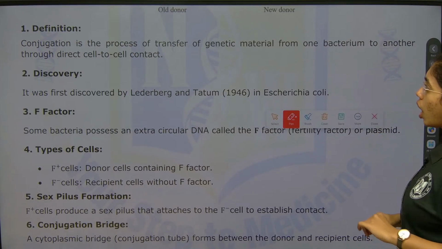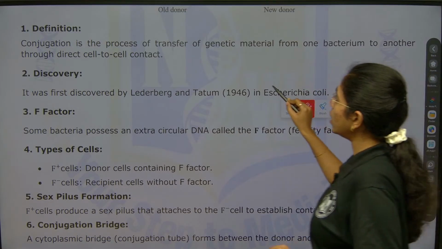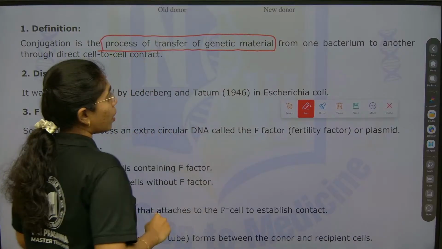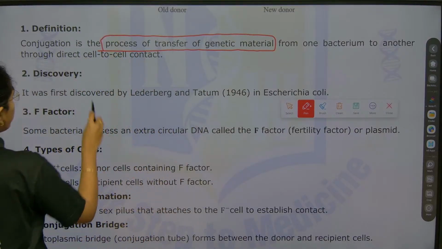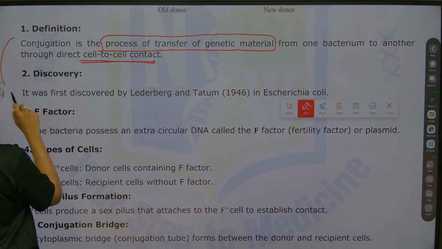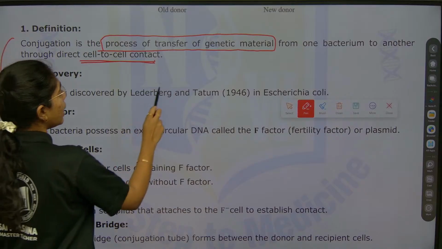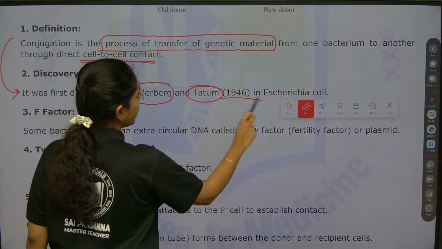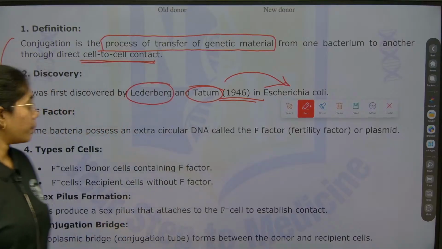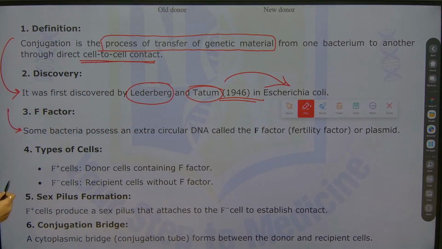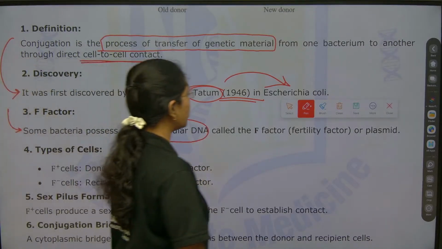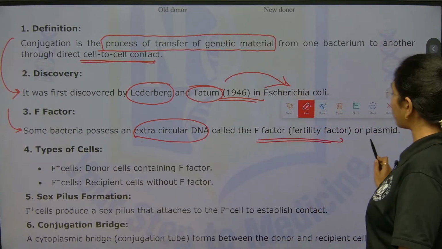Conjugation is the process of transfer of genetic material from one bacterium to another through direct cell to cell contact. It was first discovered by Lederberg and Tatum in the year 1946. It was first observed in Escherichia coli. Some bacteria possess extrachromosomal DNA, that is the fertility factor, which is the F factor or plasmid.